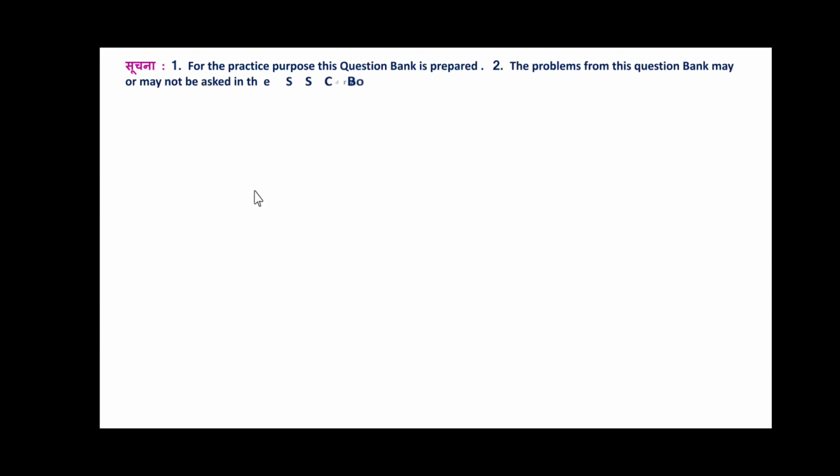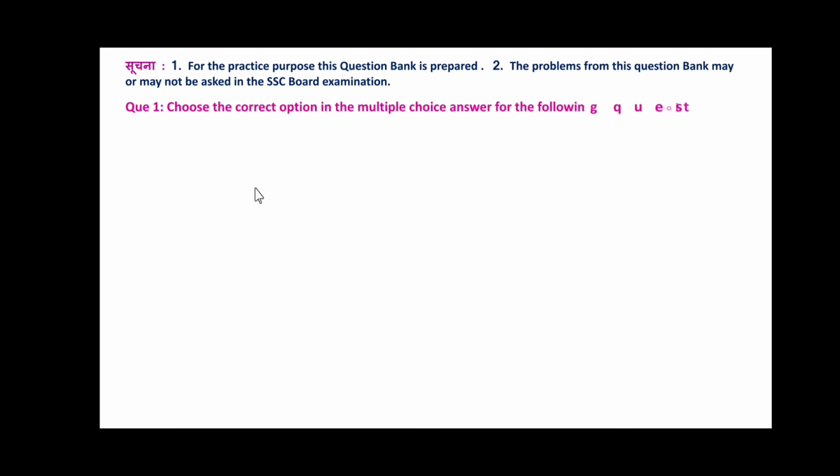Friends, it is important to note that this question bank has been prepared by the board for practice purposes. The problems from this question bank may or may not be asked in the SSC board examination, but you will get a guideline about what type of questions could be asked. So go through all these MCQs properly and prepare. Also use study material for the preparation. Choose the correct option in the multiple choice answer for the following questions, 1 mark each.